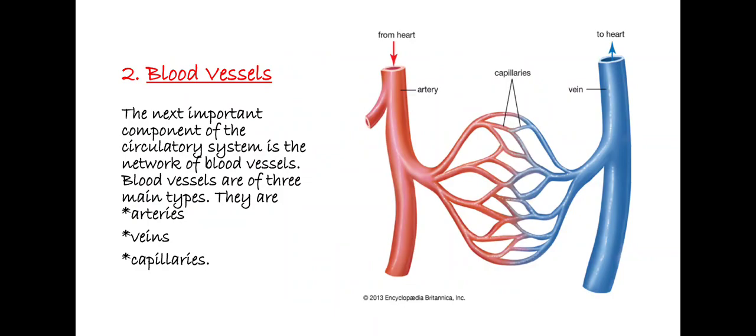Okay, so the next part of the human circulatory system is the blood vessels. The next important component of the circulatory system is the network of blood vessels, and the blood vessels are of three types. They are arteries, veins, and capillaries. Here in the picture you can see red colored vessels are arteries, blue colored vessels are veins, and the tube-like structures which join arteries and veins are called capillaries.